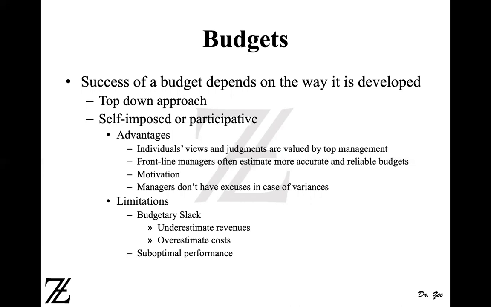So the other option we have is a self-imposed or participative budget. In the self-imposed participative budget, the line managers participate in the budget making process. For example, the purchasing manager has more knowledge of where to purchase raw material and what kind of raw material we have to purchase. Because if the top management pushes the purchasing department to reduce the cost of raw material, they end up buying poor quality material for low cost, and that can hurt the quality of the product.